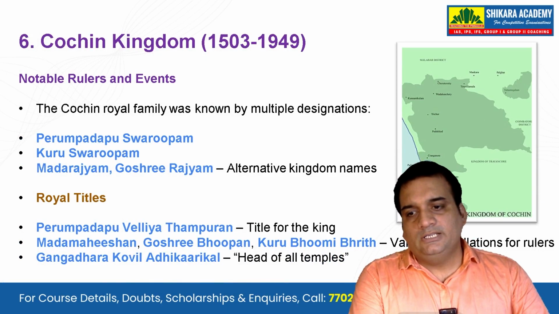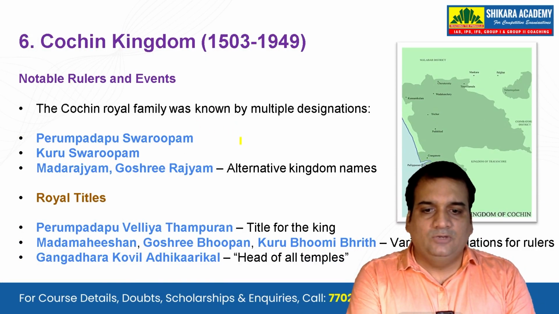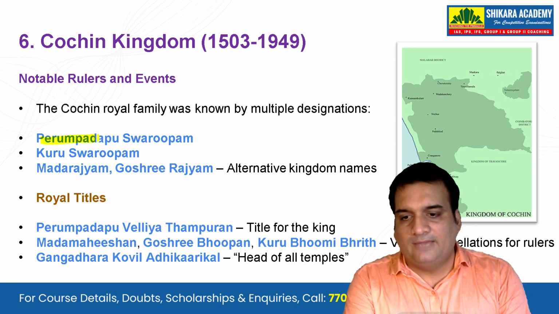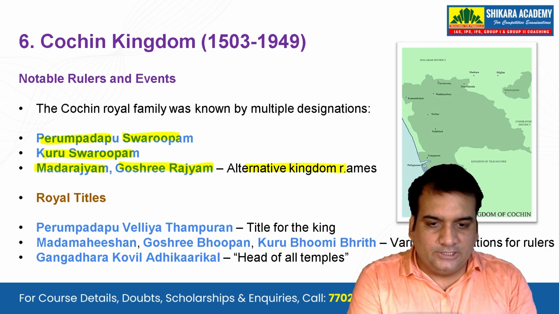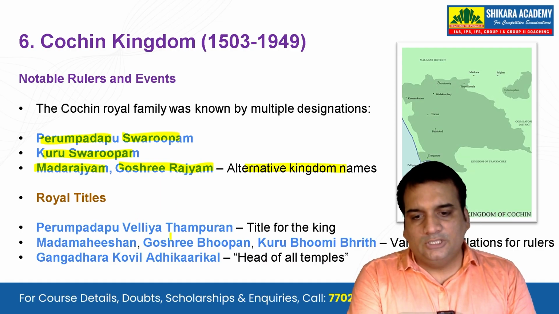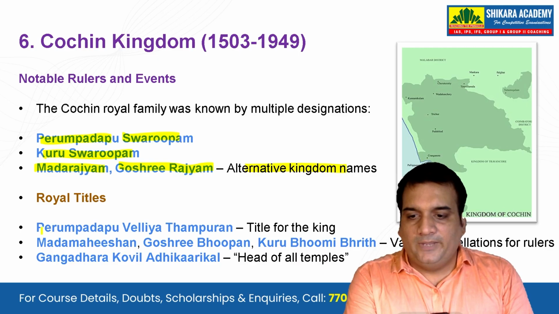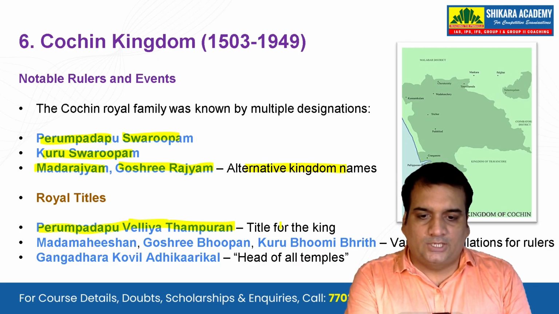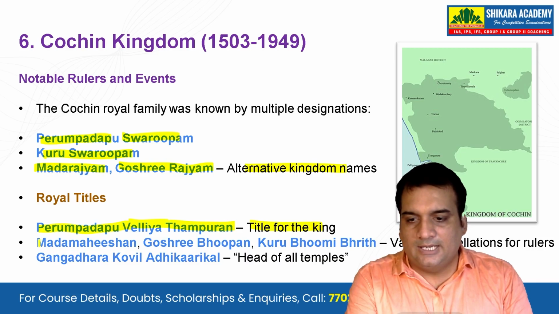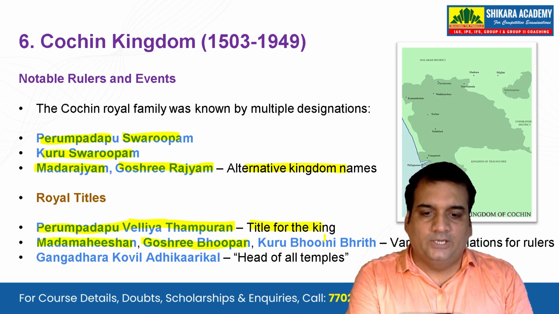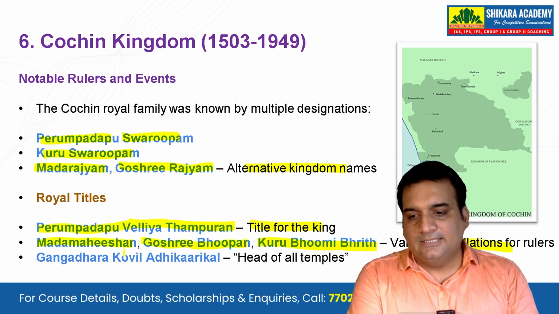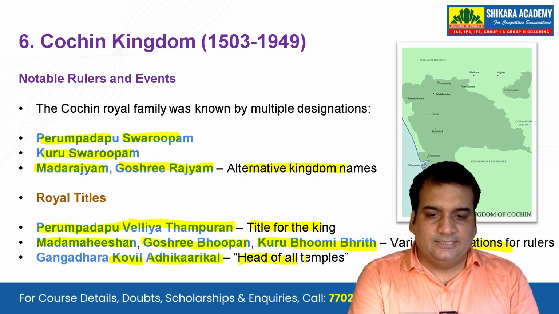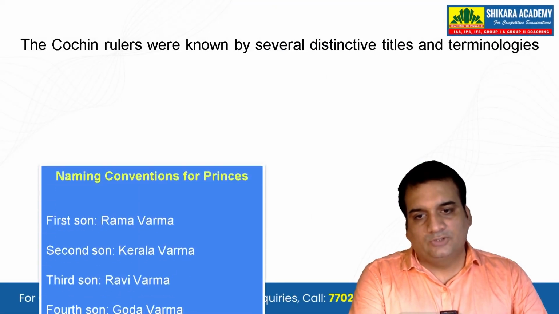minister. The Cochin kingdom, if you see, the Cochin royal family was known by multiple designations. We have the Perumpadappu Swarupam, then the Kuru Swarupam, then the Madarajyam and Gosreeragyam, that is the alternate kingdom names. We also see royal titles like the title for the king, Perumpadappu Valiya Thampuran. Then we have Mada Mahisan, Gosri Bhupan, Kuru Bhumi Bhrit, that is the various appellations for the rulers, and the Gangadhara Kovil Adhikarakal, that is the head of all temples. So that was for the Cochin kingdom.